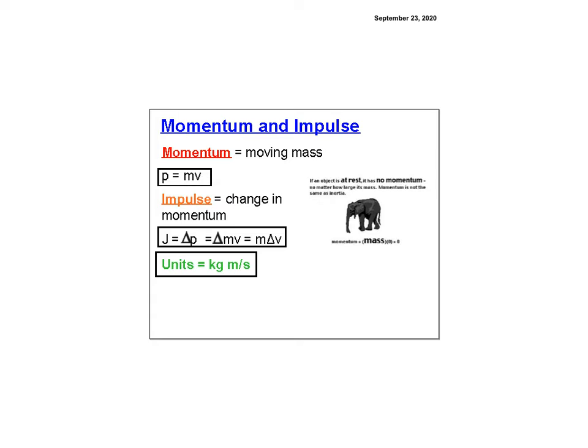A truck can have a huge momentum, but if it's not moving, it has no momentum. So if you look over here, I have an elephant, right? And so the elephant is not moving. And since he's not moving, he still has no momentum. I don't care how big he is, because it's two things. It's m times v. So this p is momentum.